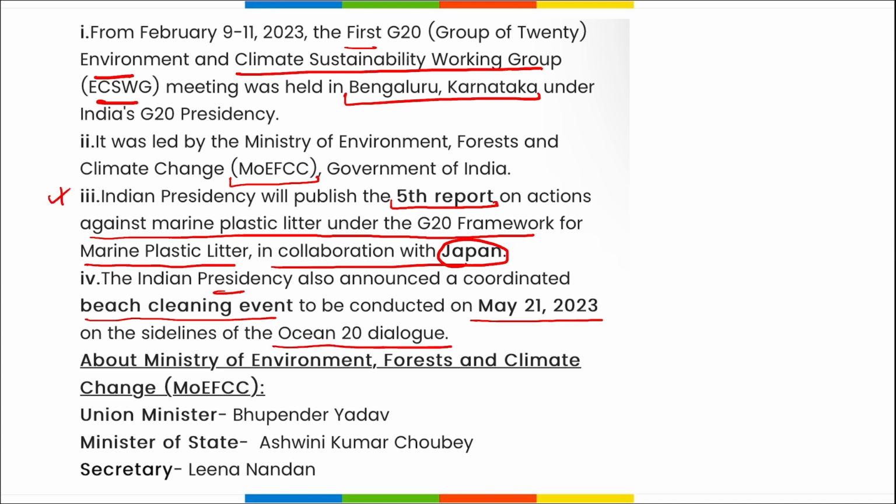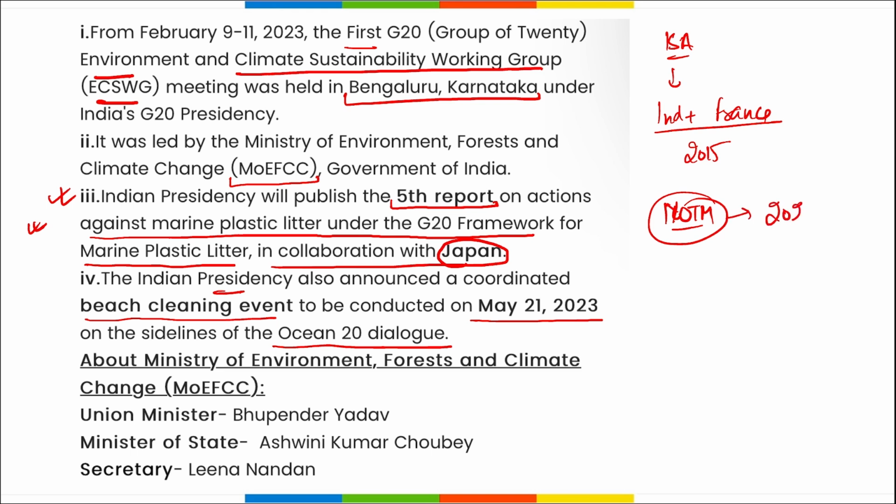See, this point here is important. A question can be asked regarding which country India has recently collaborated with for marine plastic litter, or to clean the plastic from the ocean. So it has been done by India and Japan. Similarly, the International Solar Alliance is a framework between India and France that was launched in 2015. The International Year of the Millets has been declared as the year 2023, and it was proposed by Prime Minister Narendra Modi in 2018.